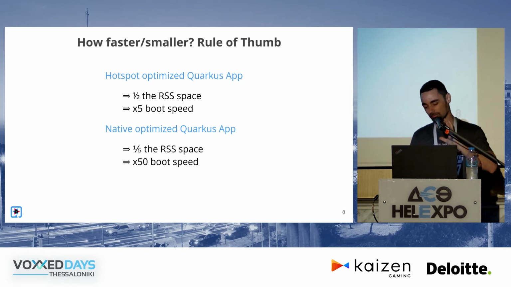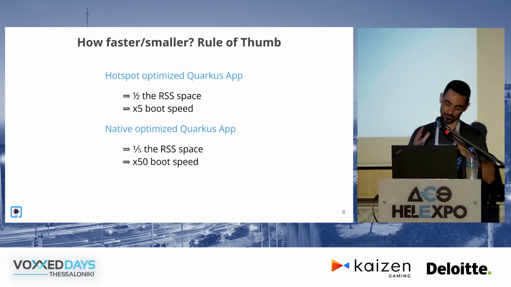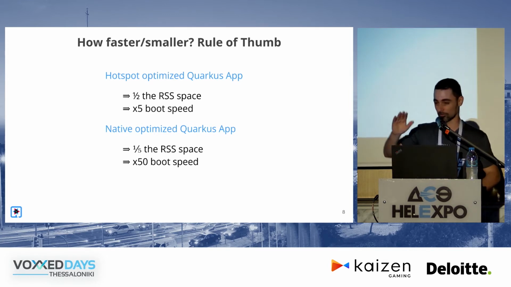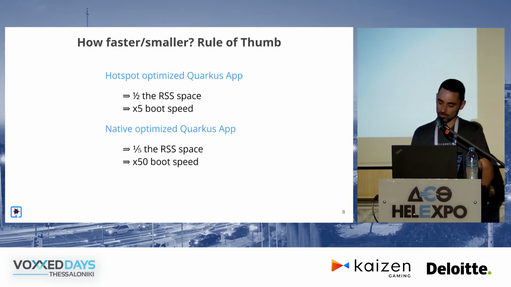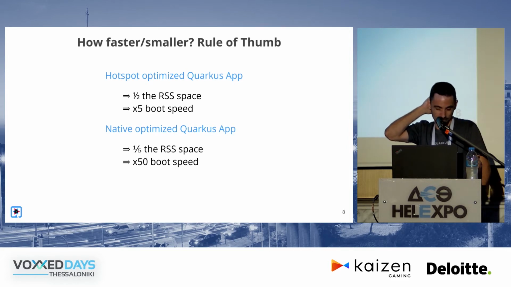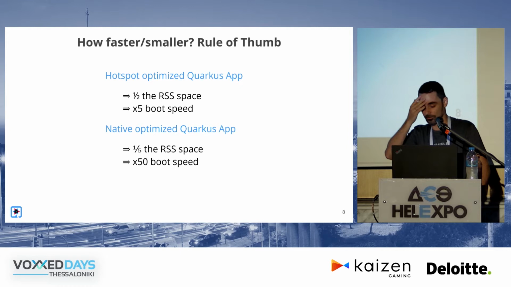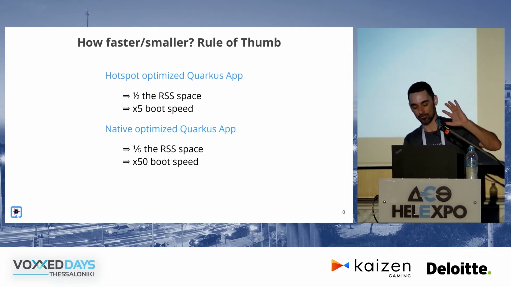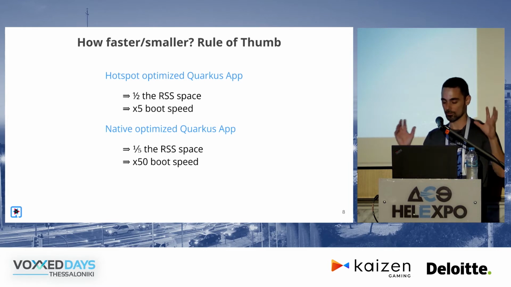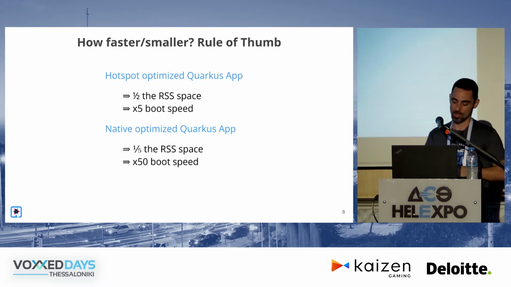Now, very quickly, how much faster or smaller a Quarkus application is versus an old school application. If you're using a HotSpot or regular JVM, we have seen in practice that, compared to other frameworks, you're probably going to have about half the total memory usage, so total RAM usage, and you could see up to a 5-times speedup when your application actually starts up.